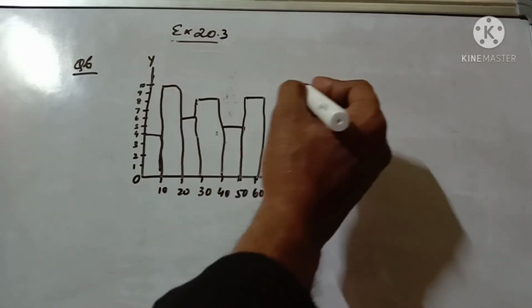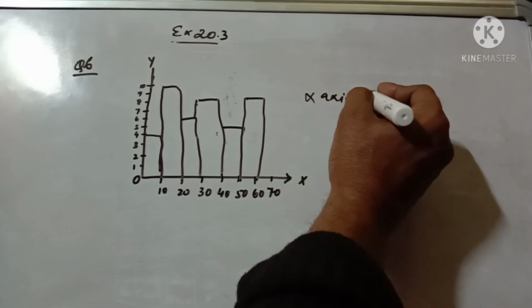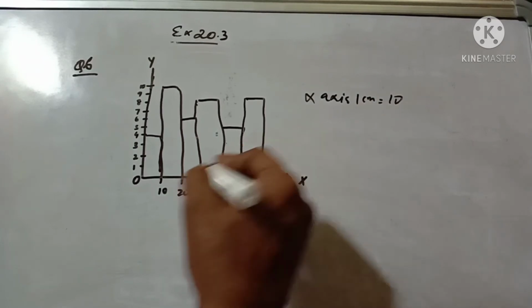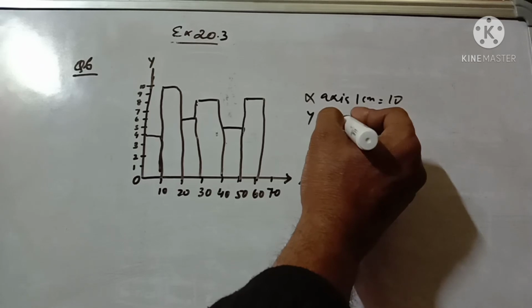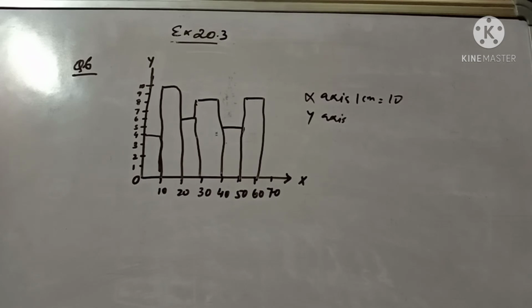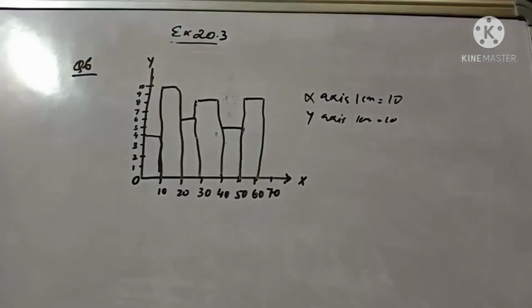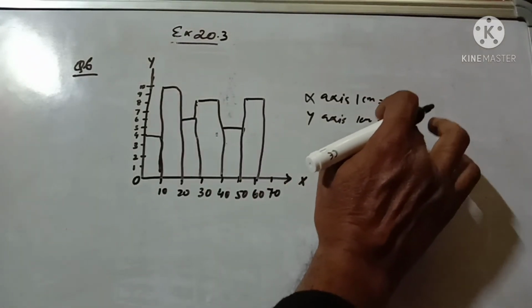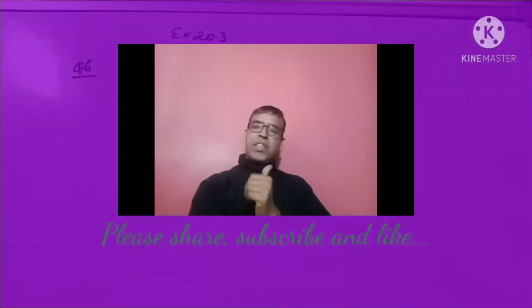We have to write the axes. On the x-axis, 1 centimeter equals 10, and on the y-axis, 1 centimeter equals... no, wait. We have taken 1 centimeter equal to 1, so it should be 1. On the y-axis, 1 centimeter equals 1. Write down please.